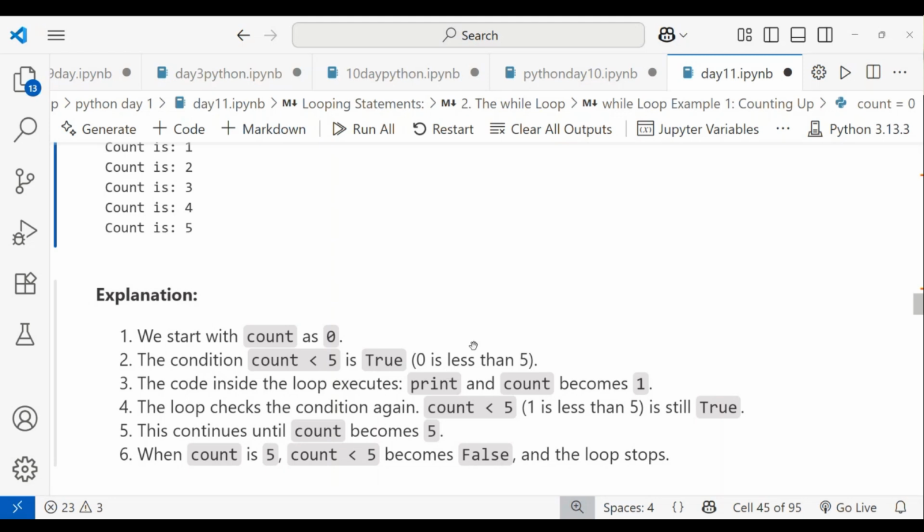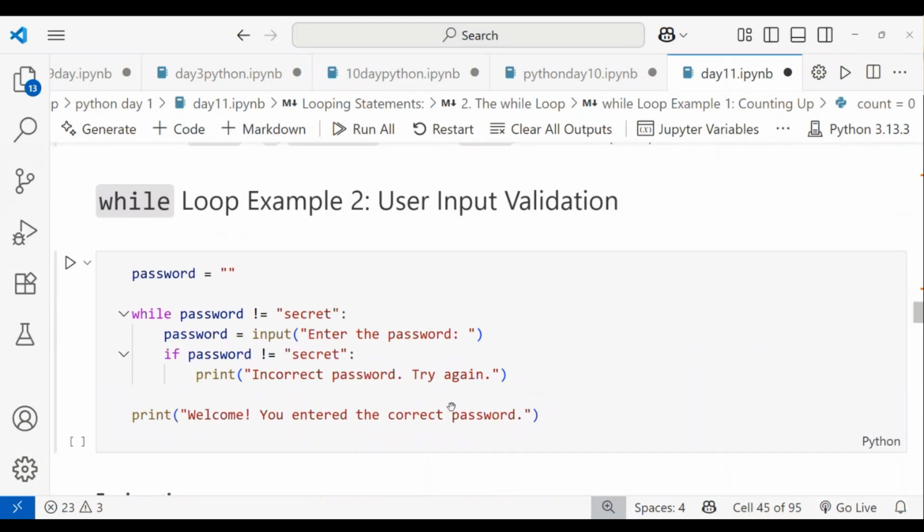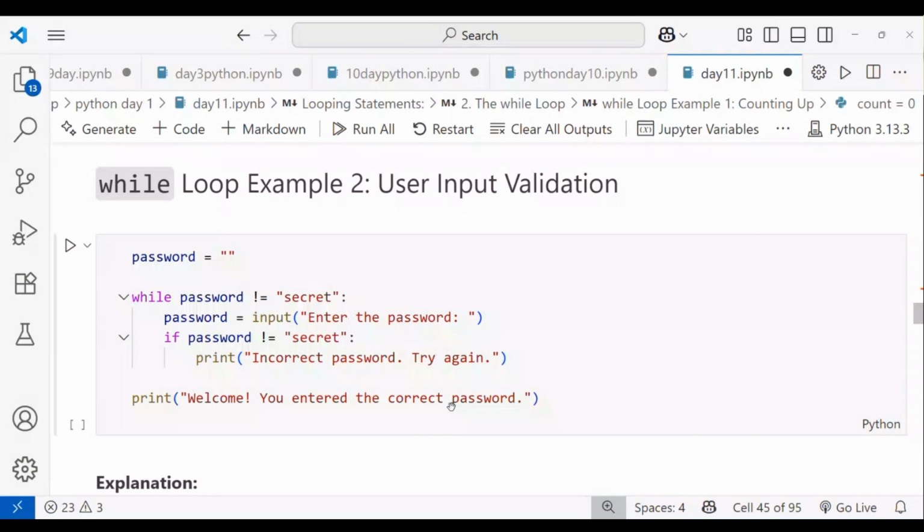Then 1 is less than 5, true. Next, 2 is less than 5, correct. And 4 is less than 5, correct. Then 5 is less than 5 is false, so it will not run. Until then, the same thing is repeated. Inside the loop, the print statement executes: count becomes 1, count becomes 2, count becomes 3. And coming to the second example, that is your user input validation.